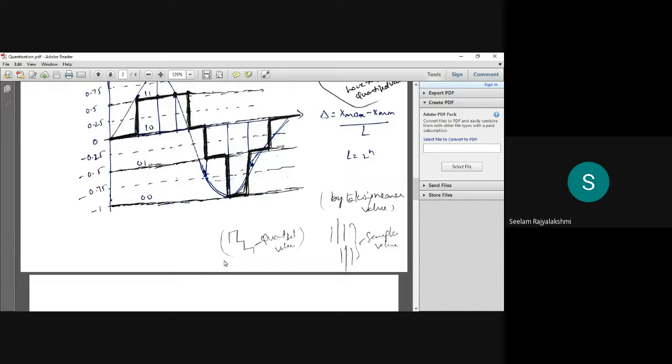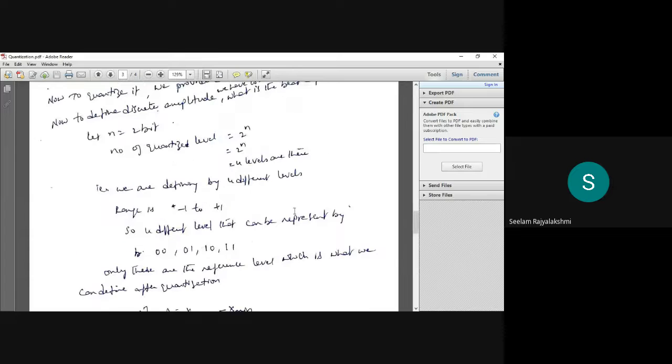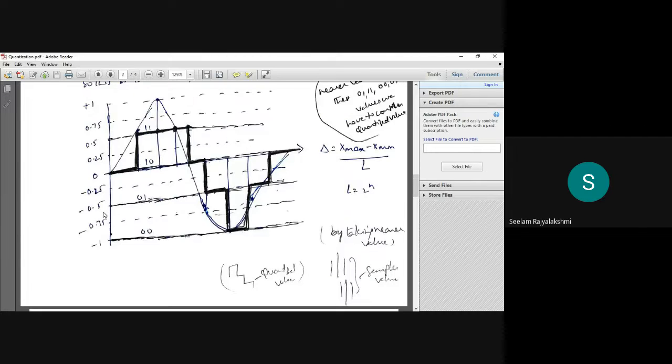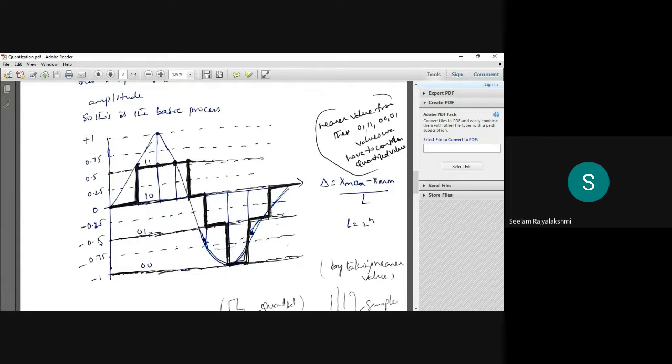Now let us see this value here. So total we have 4 levels. We are defining 4 different levels here. The range we have is minus 1 to plus 1.